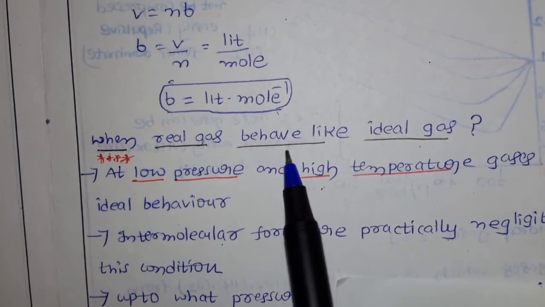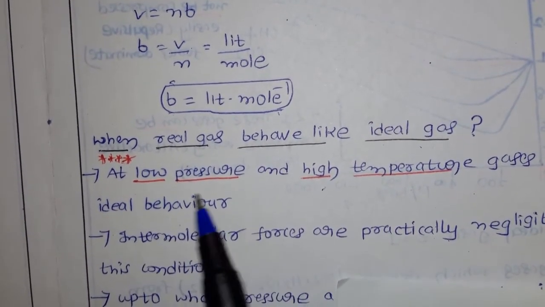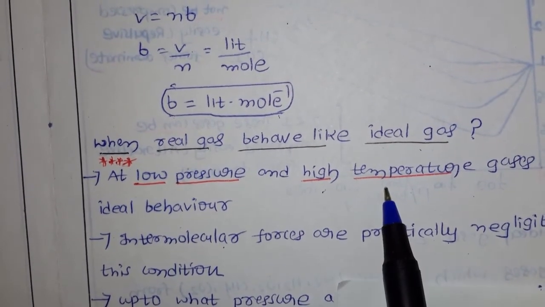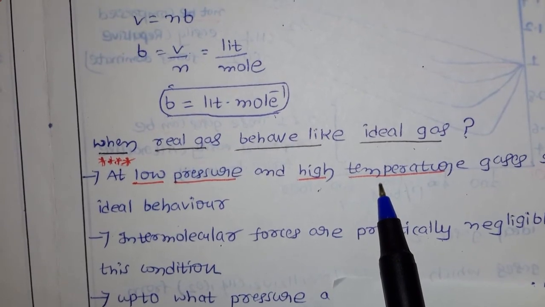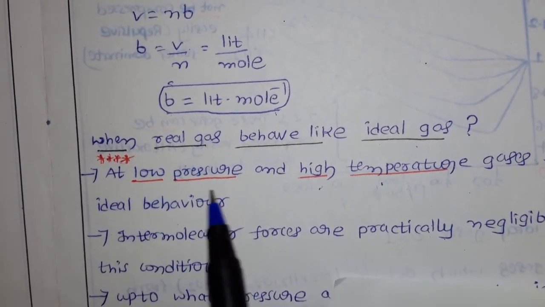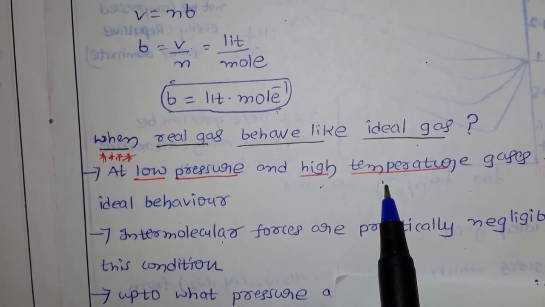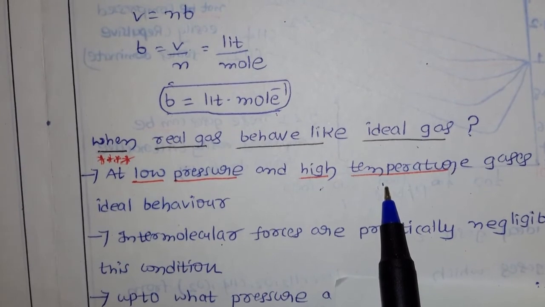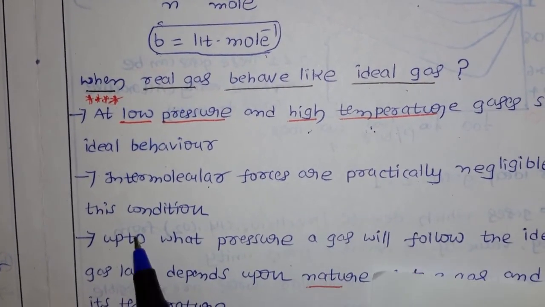So remember, very important: at low pressure and high temperature. You don't need to remember the values, because each gas has different values, but the condition you have to remember is low pressure and high temperature, where real gases behave as ideal gas.